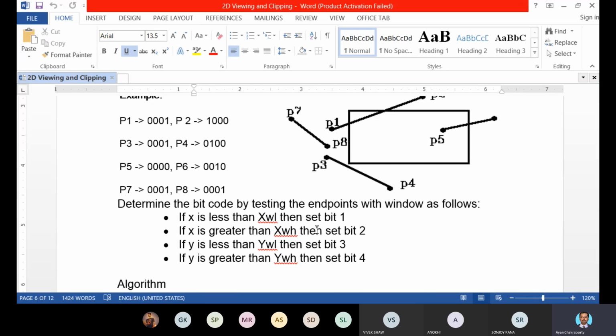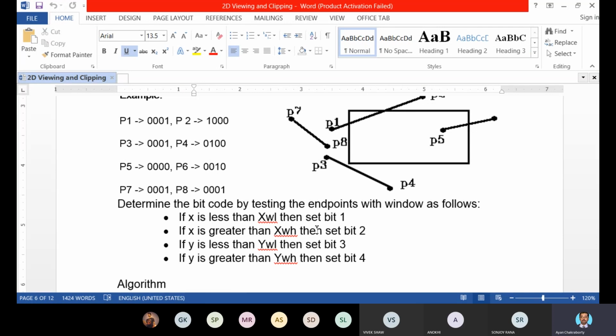But in the Cohen-Sutherland algorithm, at the start of the algorithm we assign 4-bit region codes to all the endpoints of the given line, and depending on these region codes, we can easily determine whether the lines are fully visible, partially visible or completely invisible.